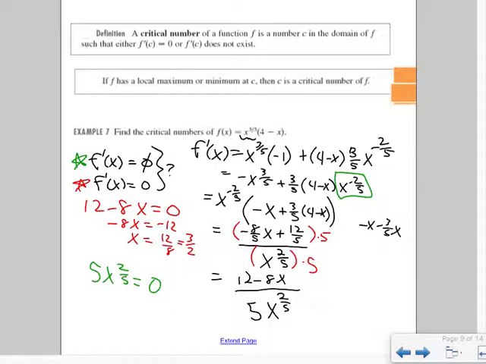This here, if I divide off the 5, I still get 0. The only thing that I can take to a power to get 0 is 0. So there's a critical number in two places. There's a critical number when x equals 3/2, because that's where the top is equal to 0, and where x equals 0, because that's where the bottom is equal to 0. Now that's probably one of the weirdest types of algebra we're going to see within these types of problems. But I did want you to see those types of problems.